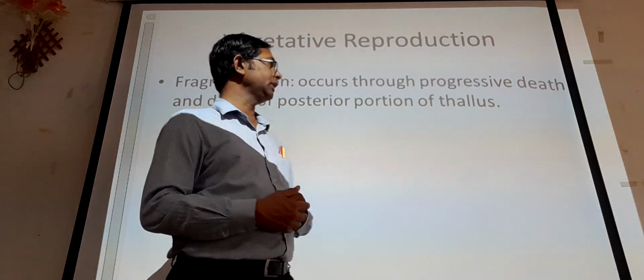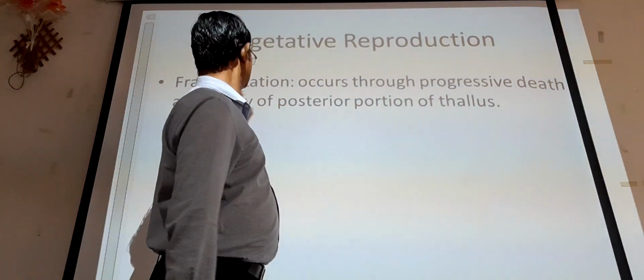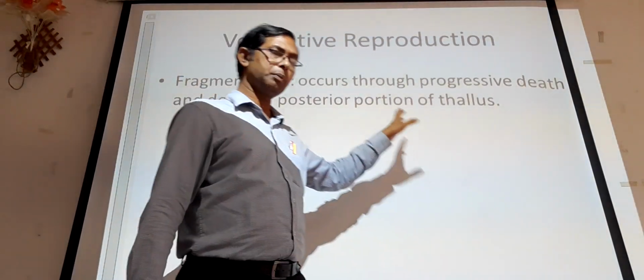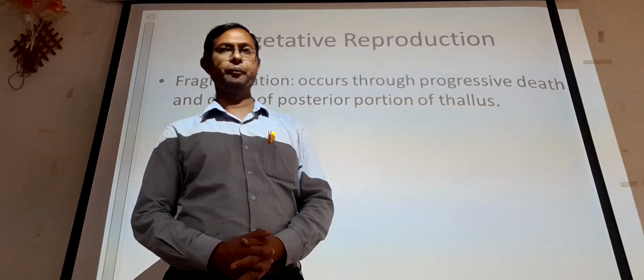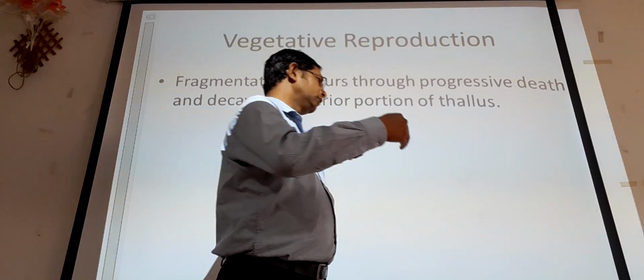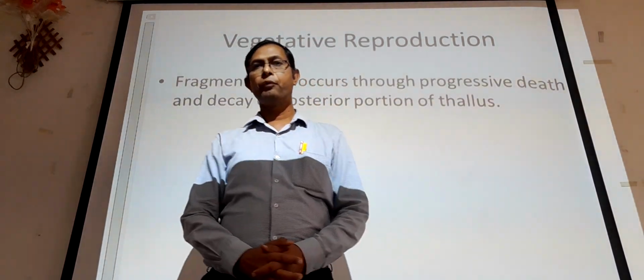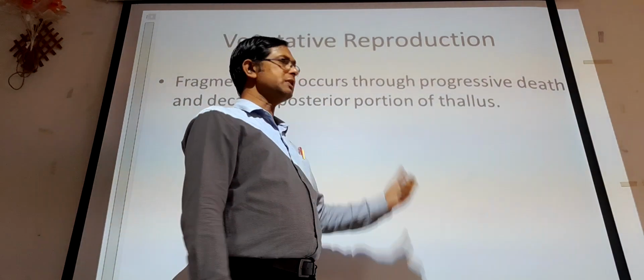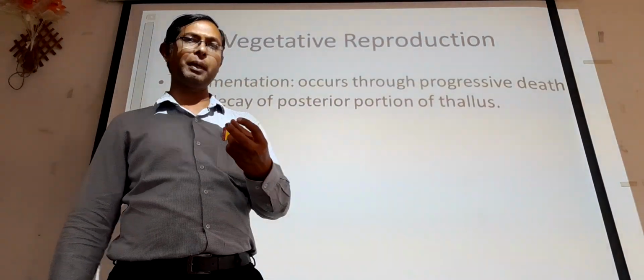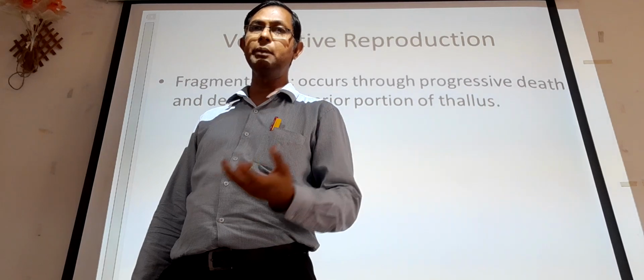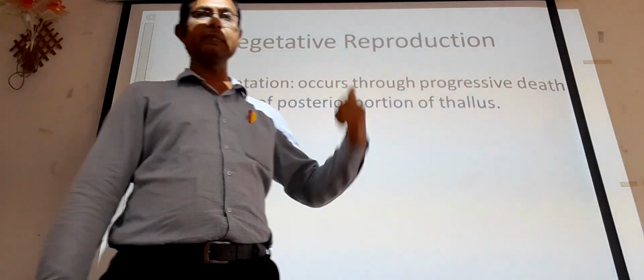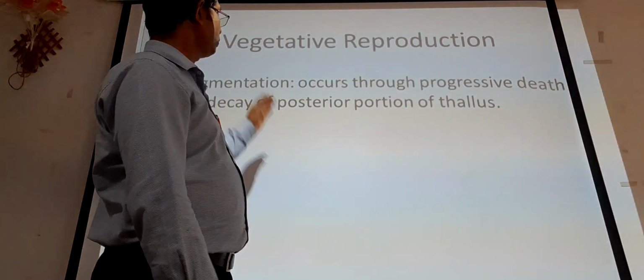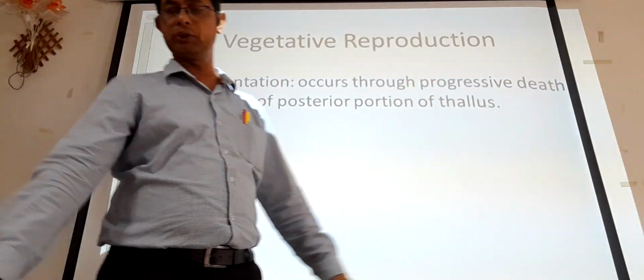So what happens in fragmentation again? It is the death and decay of the posterior portion, and this posterior portion which is decayed or separated from the main thallus, when favorable condition returns, these particular portions or parts will start to multiply or regenerate, and that is nothing but the fragmentation, which we call vegetative reproduction.